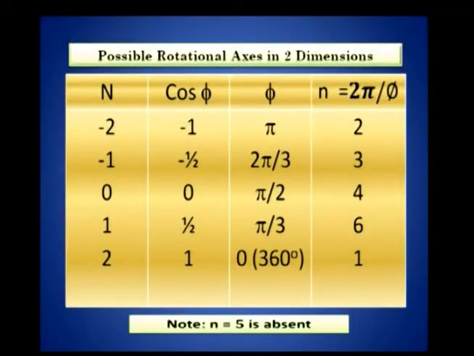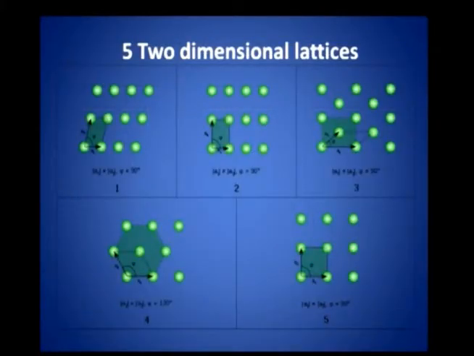By stacking squares, you can fill up two-dimensional space, by stacking rectangles the filling up of two-dimensional space is possible, but not by pentagons. This is what I want to emphasize again. With this in view, I am showing this picture. Now, we will move on to, there are 5 possible two-dimensional lattices, right.